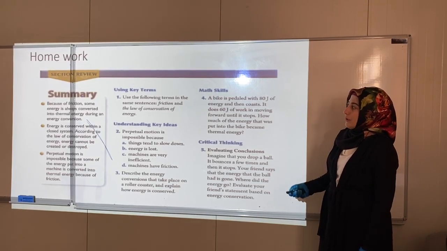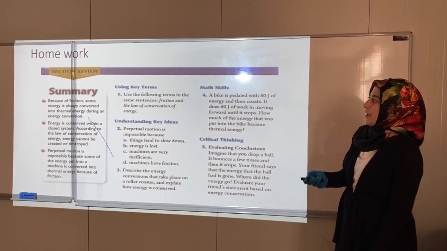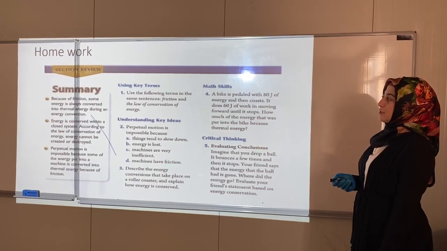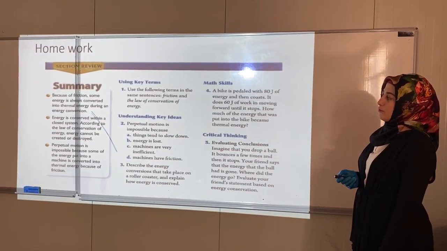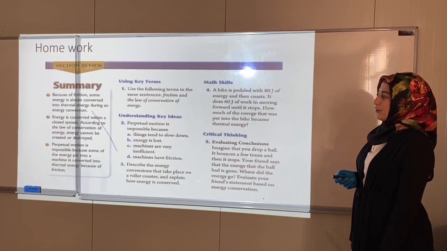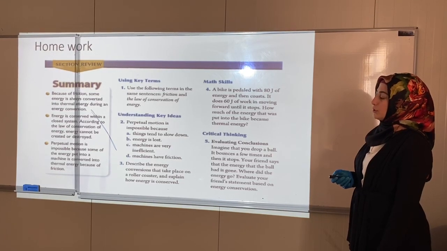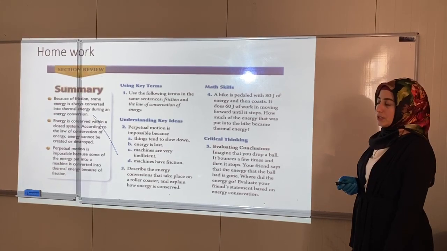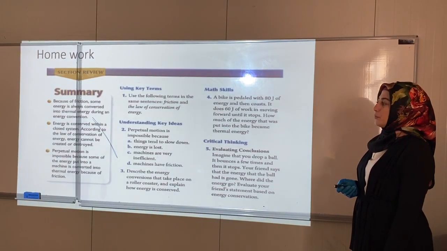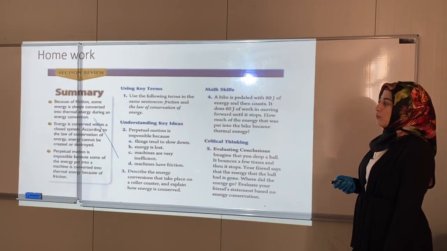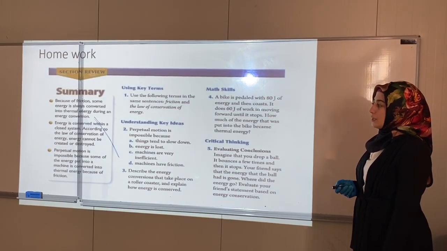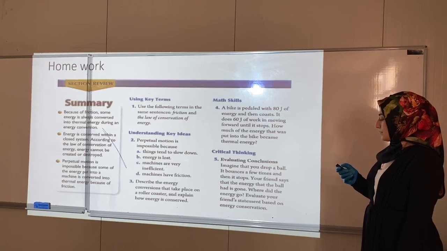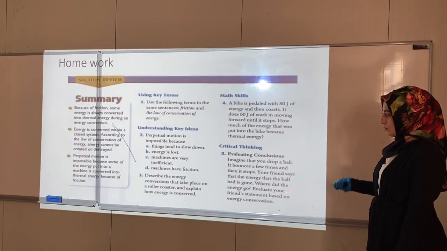In summary, we have to say that because of friction, some of the energy is always converted into thermal energy during energy conversion, and energy is converted within a closed system according to the law of conservation of energy. Energy cannot be created or destroyed, and a perpetual machine is impossible because some of the energy is always converted to thermal energy because of friction. And this one is your homework.